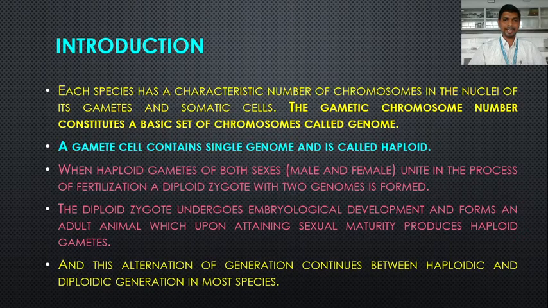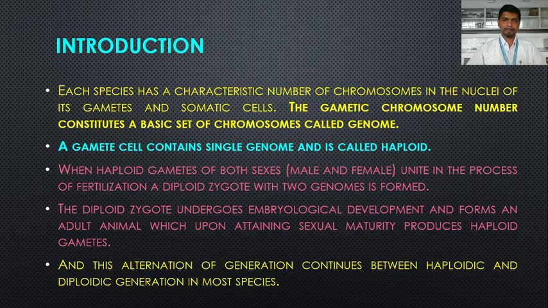When haploid gametes of both sexes, male and female, unite in the process of fertilization, a diploid zygote is formed which contains two genomes. There are two sexes, male and female, and two haploid gametes are formed, one by the male individual and another by the female individual.